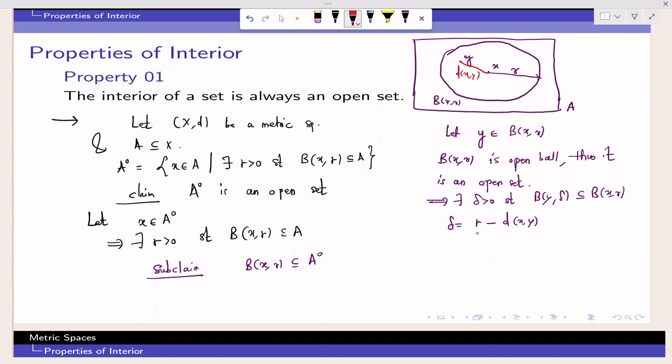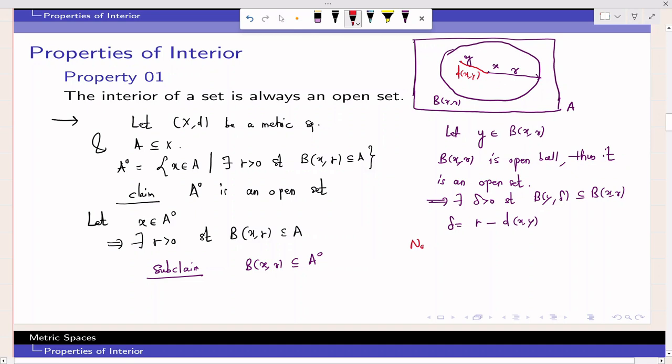Okay, now I want to show that y belongs to B(x, r). I want to show that y belongs to A interior. So it's enough to show that B(y, delta) is contained in A. If B(y, delta) is contained in A, then definitely y belongs to A interior. But that's quite obvious, right?